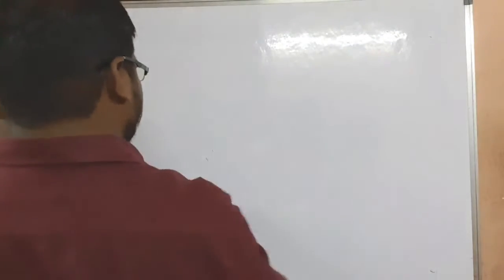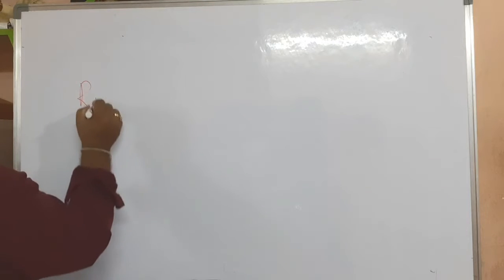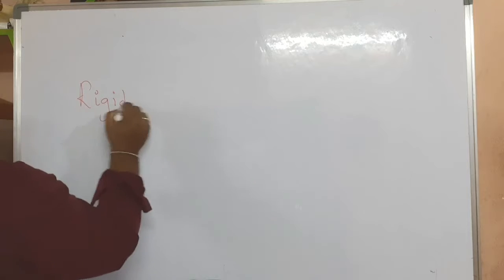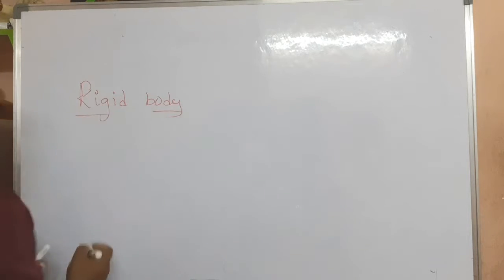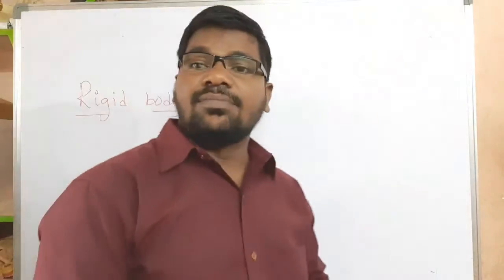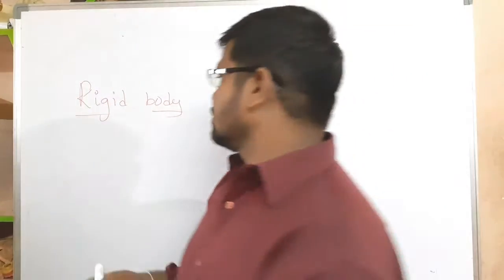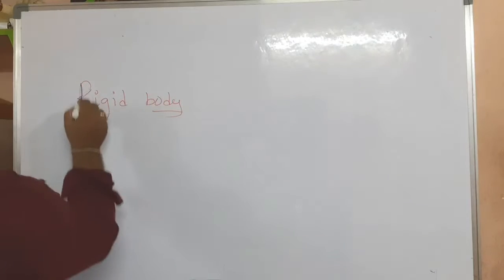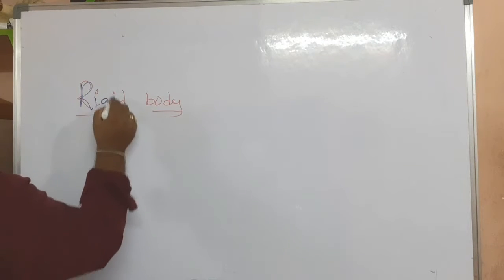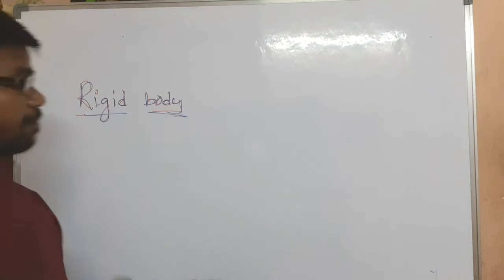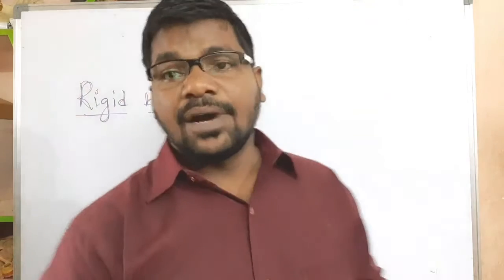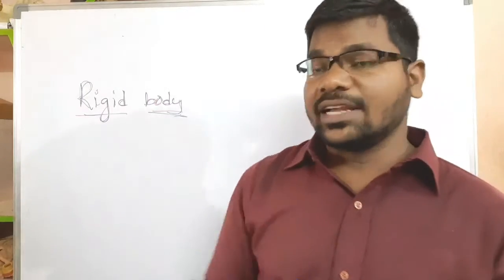Rigid body, my children. What is a rigid body? A body is said to be a rigid body if it satisfies two points.